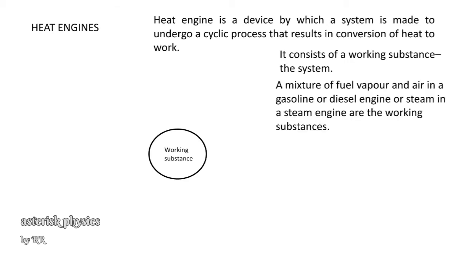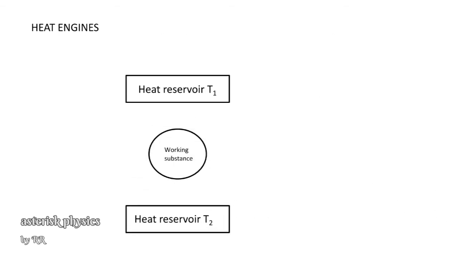For example, a mixture of fuel vapor and air in a gasoline or diesel engine, whereas in a steam engine, the working substance is steam. Now, heat engines will have two heat reservoirs.